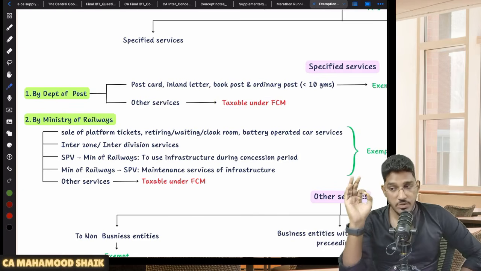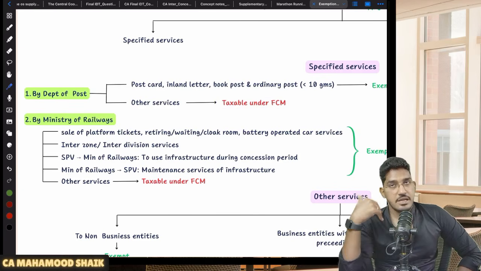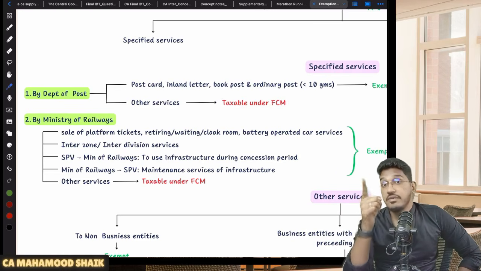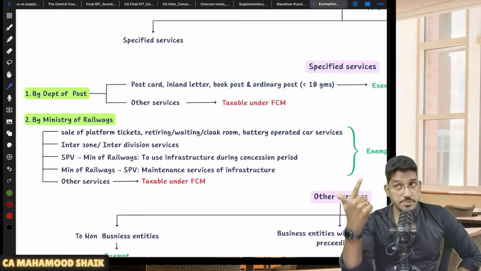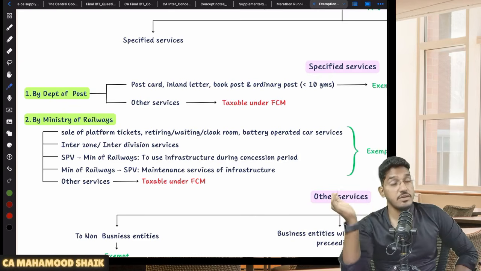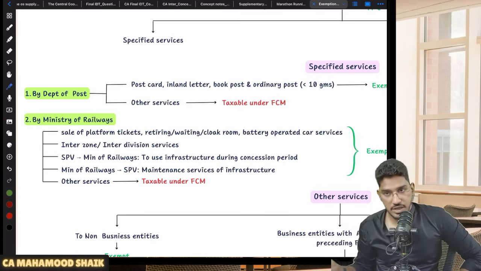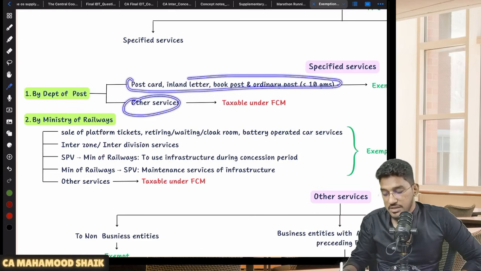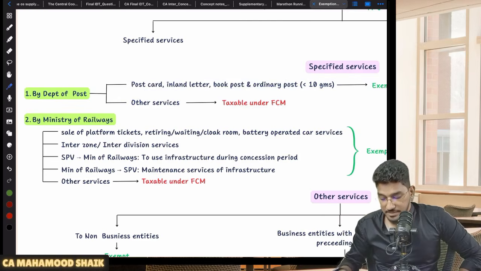Like for example, today if you go and avail the services of speed post with the post office, they will collect GST from you also. The speed post charges along with GST. The post office will collect the amount of GST from you and pay it to the government. So by the Department of Post, these services will be exempted, and the remaining services will become taxable under forward charge mechanism.